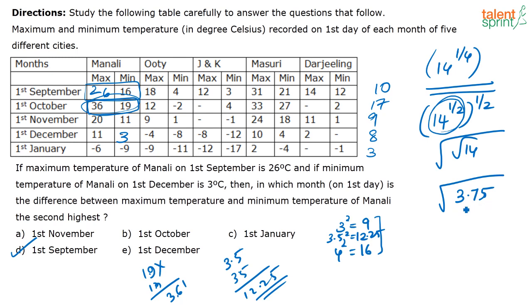So I have here 3.75, root of that. Now what is 2 squared? 2 squared is 4. So basically this is lying between 1.9 and 2. Right, the root of this is going to lie between 1.9 and 2. You can approximate it as, let's say, 1.92 or 1.93, right? That is how you approximate and take the value. Okay, Chandamil Selvi, I hope I have cleared your doubt. Hope it is clear to you now.